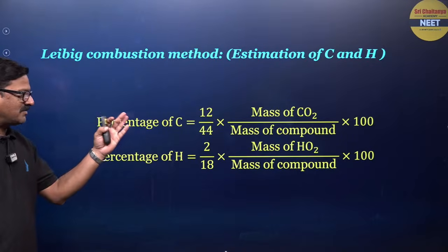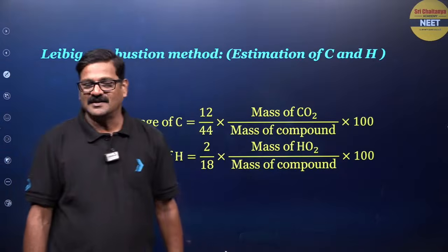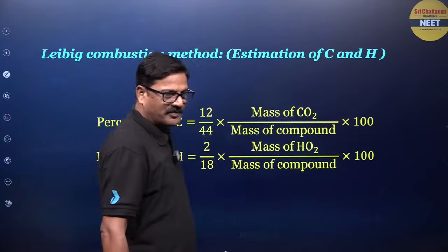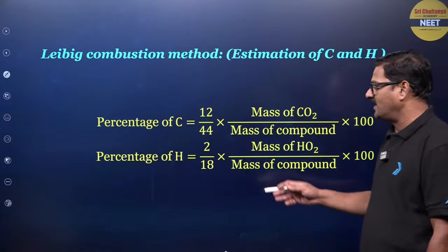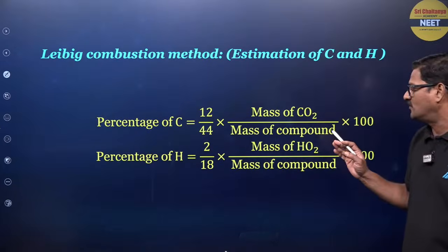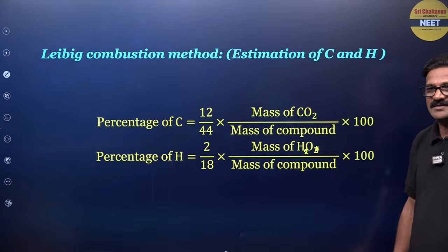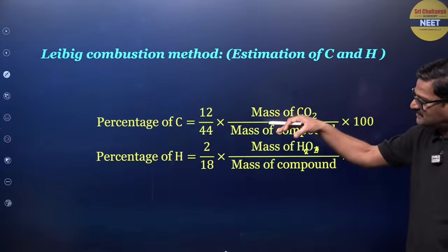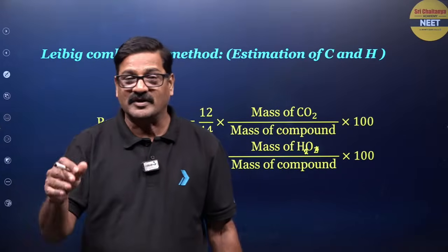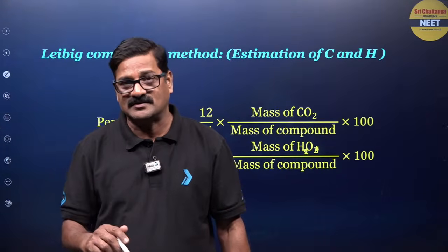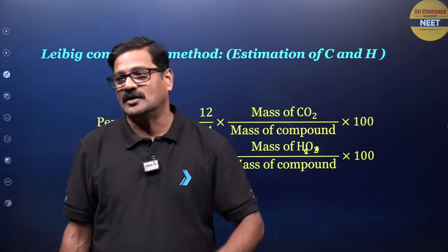So percentage of carbon is 12 by 44 into mass of carbon dioxide upon mass of the compound into 100. Why 44? Because you trapped this carbon in the form of carbon dioxide. And percentage of hydrogen is 2 by 18 into mass of water H2O upon mass of the compound into 100. So you just take these percentages of the elements and you can directly use this in the stoichiometry. Empirical formula calculate कर सकते, molecular formula भी calculate कर सकते अगर vapor density आपको पता होगा तो.